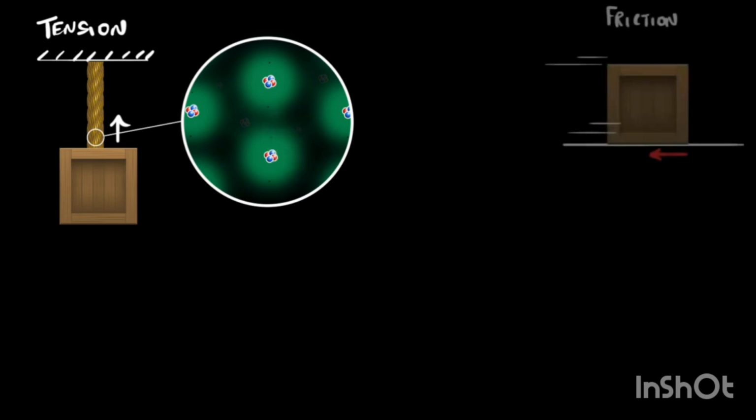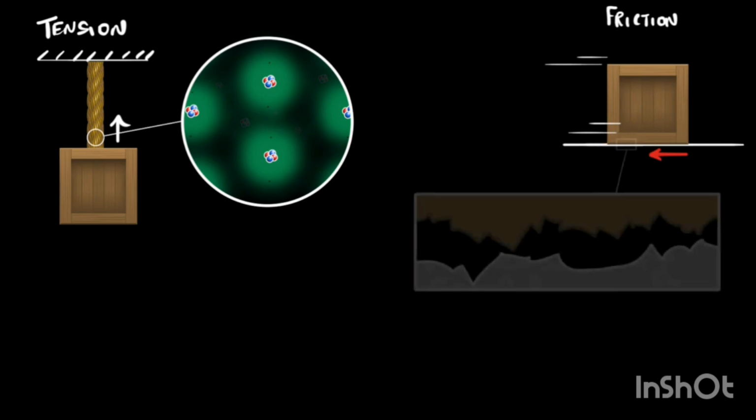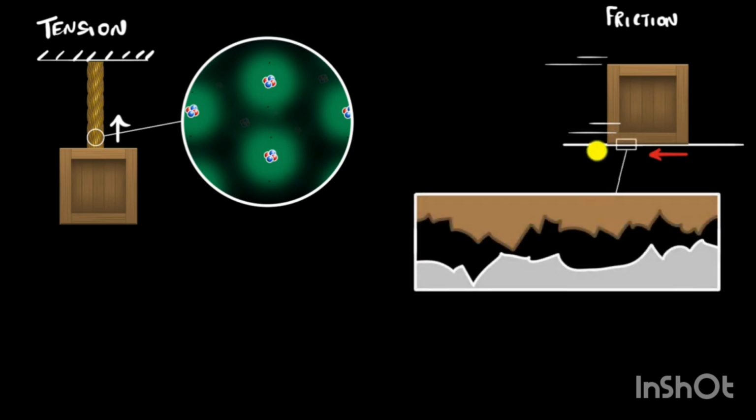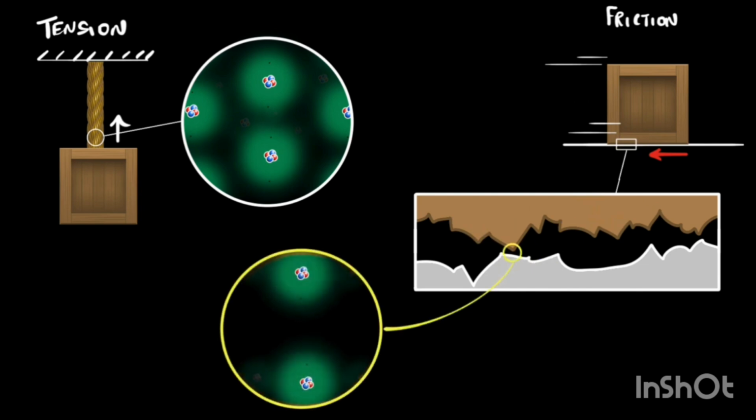Similarly, think about where the force of friction comes from. Well, again, if we were to zoom in over here, we will see that although things look smooth at a macro scale, on a microscopic scale things are not really smooth. And if we zoom in even further, we will notice that the atoms of the box can interact with the atoms of the floor via the electrostatic forces.